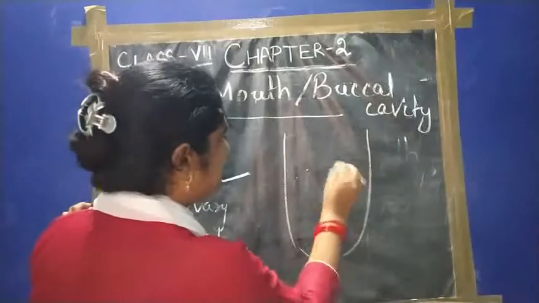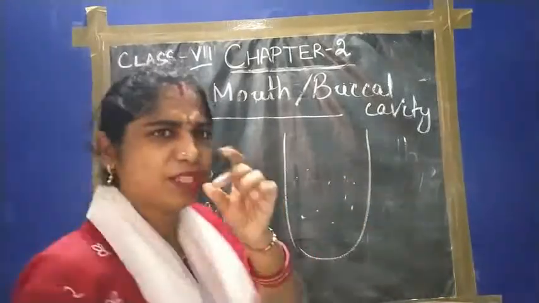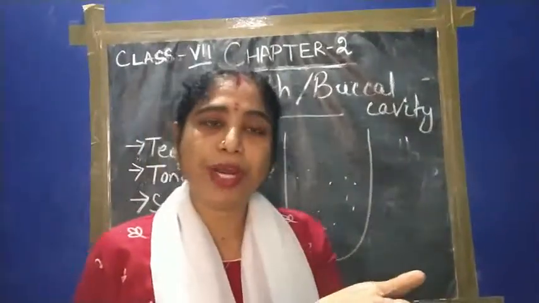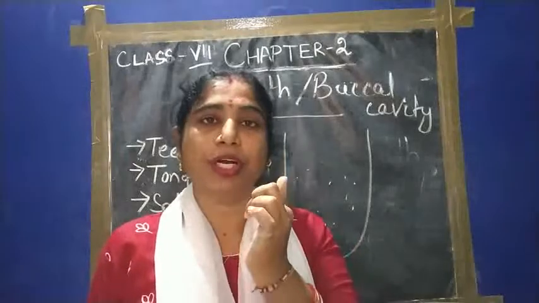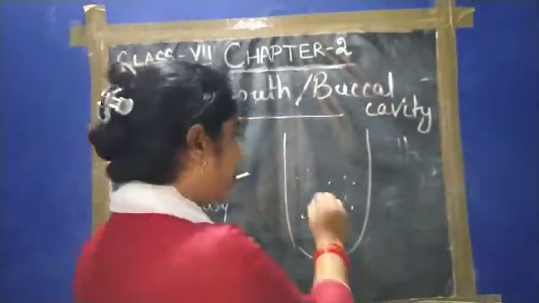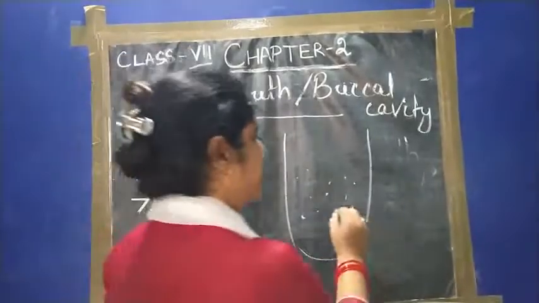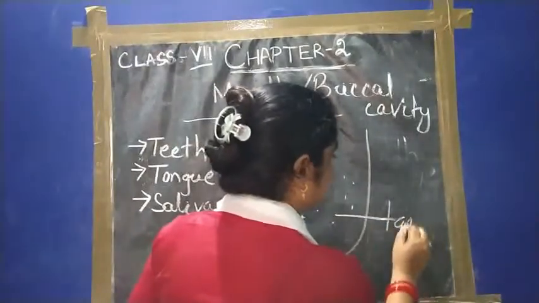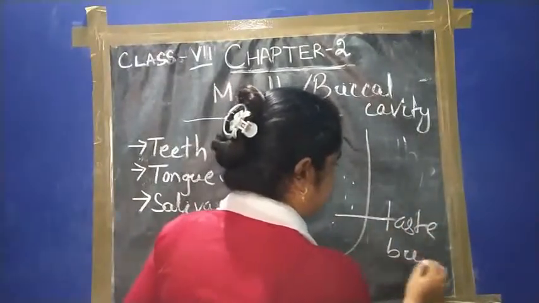There are some bud-like structures on our tongue. It is not a smooth surface. If you wash your hand and then touch your tongue, it is not smooth. Some rough surface is there. These bud-like structures are called the taste buds. Taste buds.